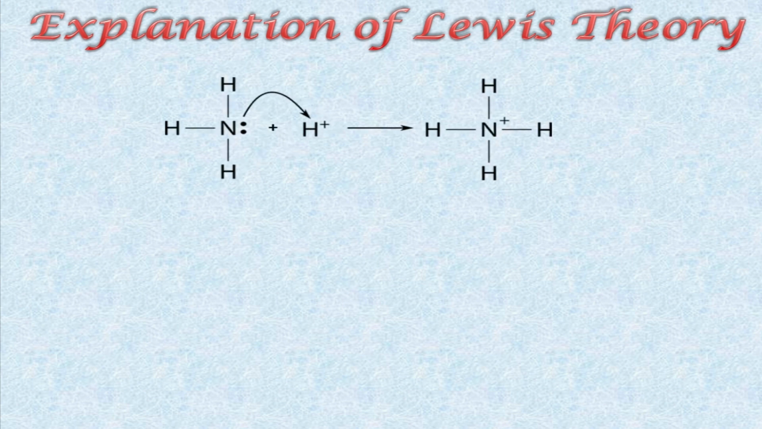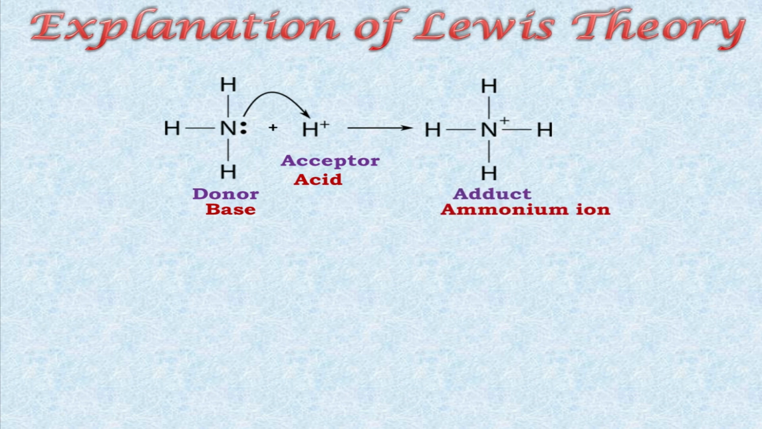Let's see this through one more example. Here, nitrogen from ammonia is donating its lone pair to a hydrogen ion and forming an ammonium ion. So ammonia is the donor of the lone pair, and it is considered a base, and the hydrogen ion again is the acceptor here, so it is considered an acid. The product forming here is the ammonium ion with an overall positive charge.